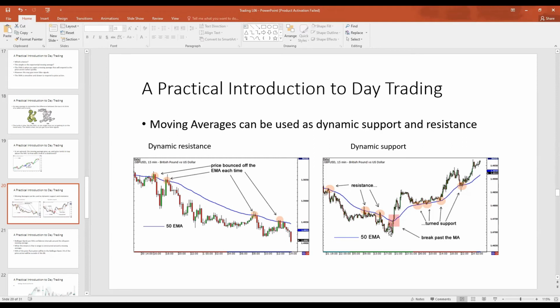Then the price of the asset started to bounce off the dynamic support. So the dynamic resistance is now acting as dynamic support. The price of the asset is now in an uptrend, and it is bouncing off the 50-point moving average.